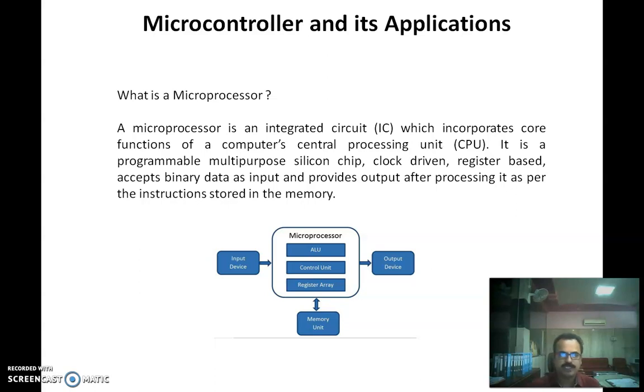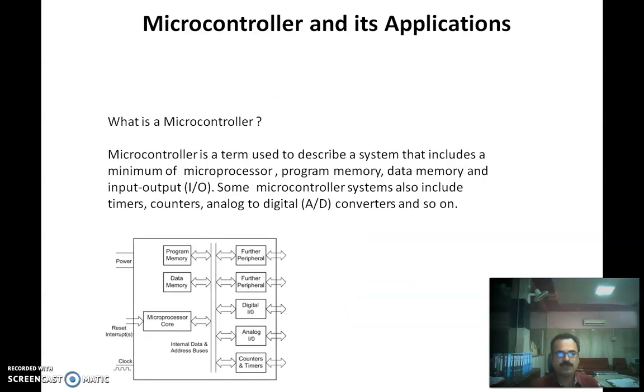We have already studied the 8085 microprocessor, an integrated IC having 40 pins, the different functions of its pins, and how to interface that 8085 microprocessor with different devices. Then what is a microcontroller? Both microprocessors and microcontrollers are used in embedded systems. We'll check out the definition of an embedded system also.